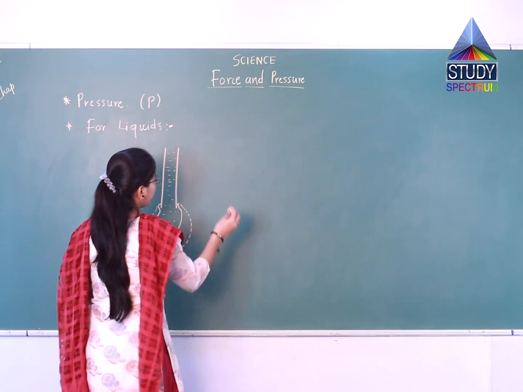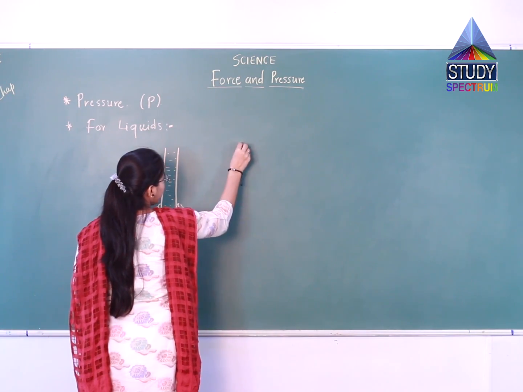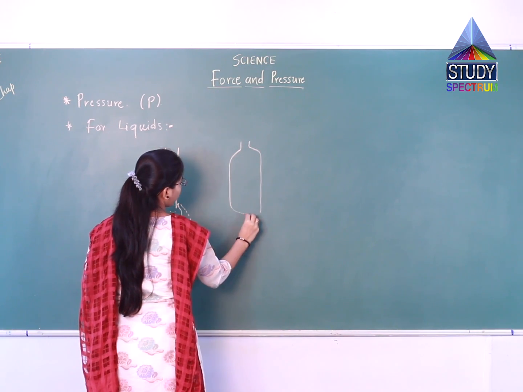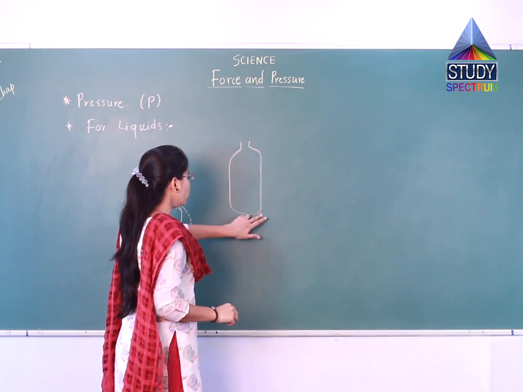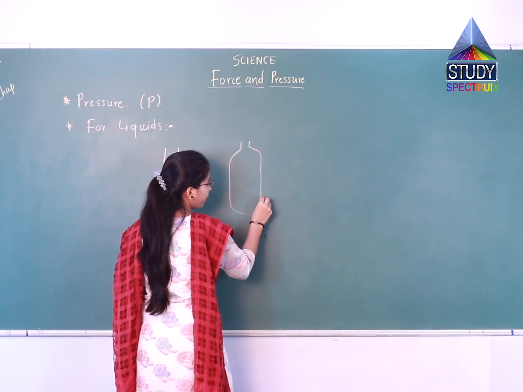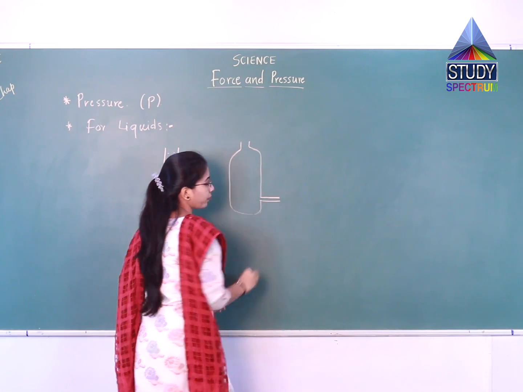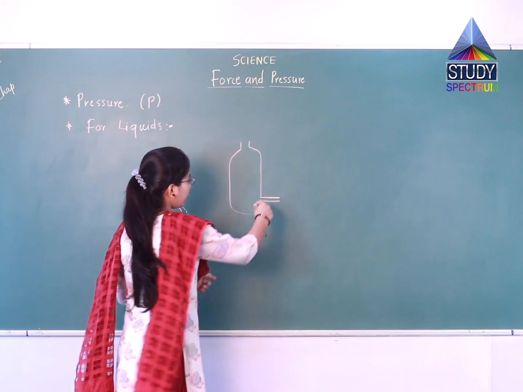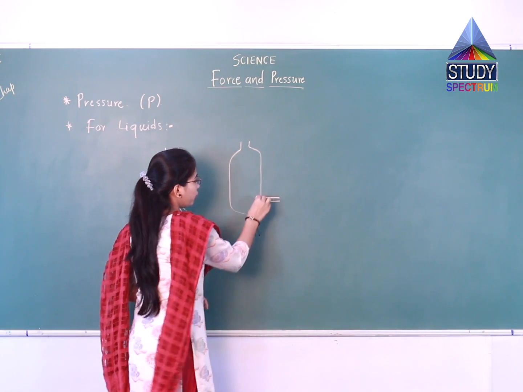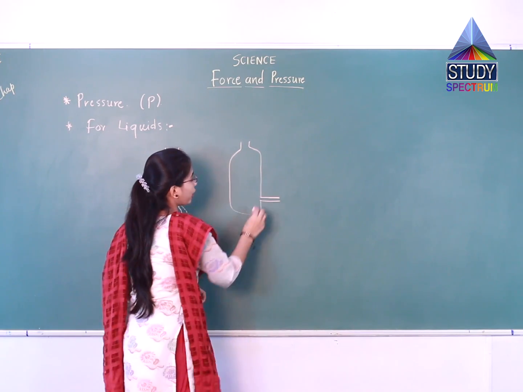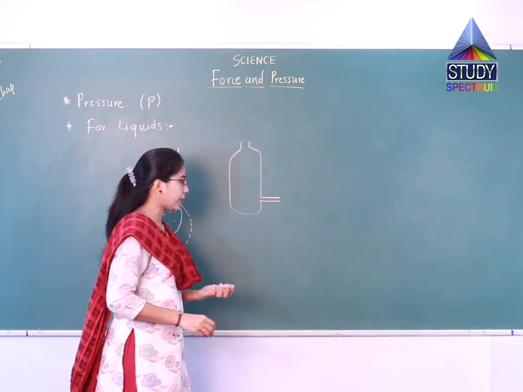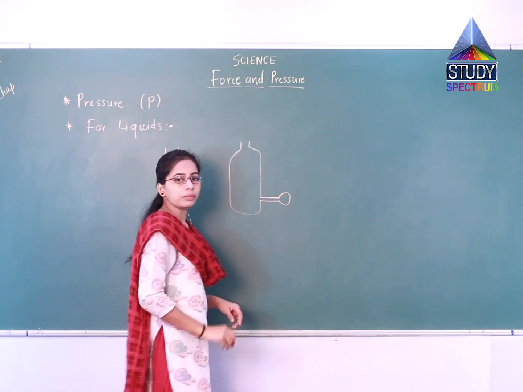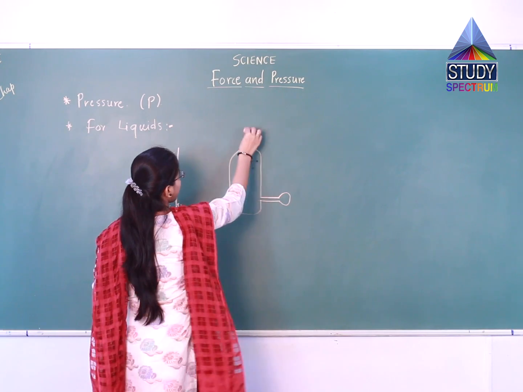Now let us have a look at the next example. Suppose you are taking one plastic bottle here. You can take an empty Bisleri or cold drink plastic bottle. Now make one hole here and fix a small glass tube here like this. For this purpose, you can heat the glass tube and just fit it inside. And if there is leakage, you can fix it by using molten wax, or you can also use clay. And at one end, again you will fix a rubber balloon, and do the same activity.